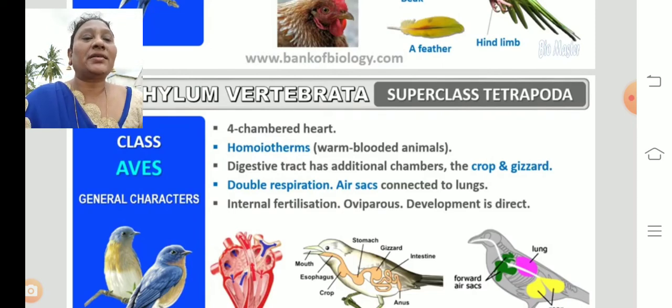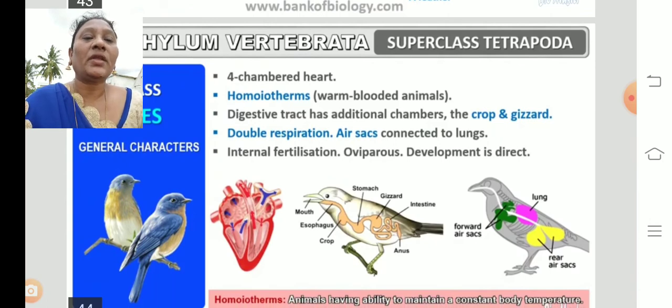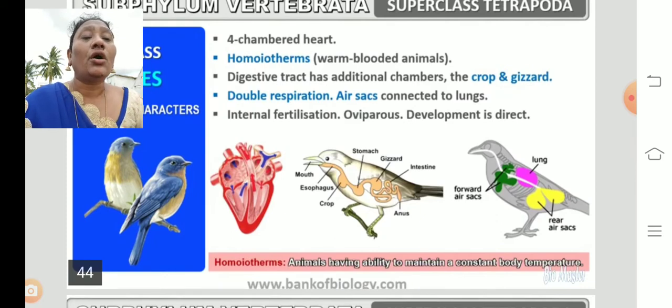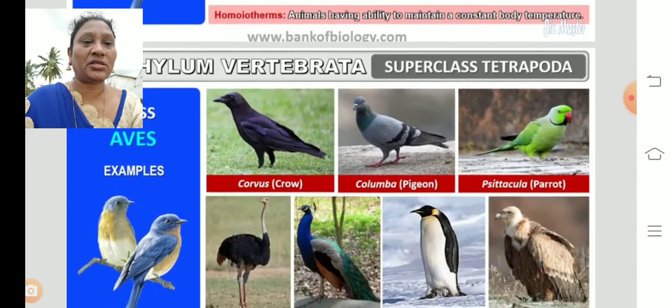The digestive tract has additional chambers, that are the crop and gizzard. So they have a crop and gizzard. In the picture you can find it clearly. In birds we see double respiration, air sacs connected to the lungs. The air sacs are connected to the lungs. So they show double respiration. And internal fertilization. Fertilization takes place inside the body. These are oviparous animals, and the development is direct. So you can find some pictures and the parts.